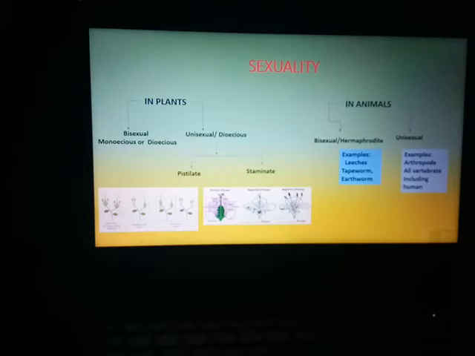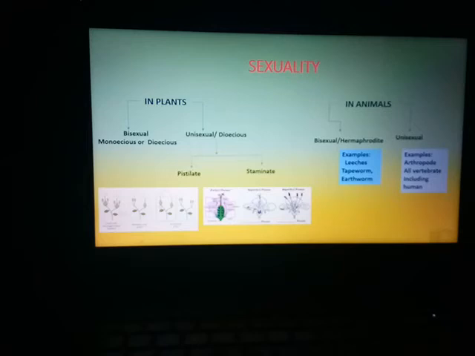A plant can be pistillate or staminate depending upon the presence of male and female organs in the flower. Here I have given you the picture. You can identify which one is said to be the staminate and which one is said to be pistillate. In the figure you can see, with the presence of gynoecium, that is in a perfect flower, number one is actually the pistillate and the other one is the staminate because of the presence of stamens.